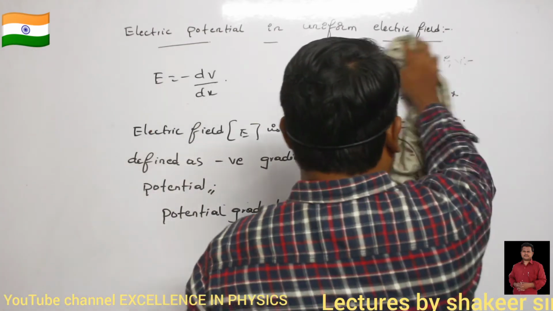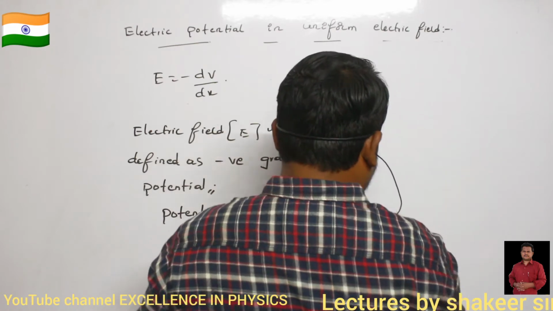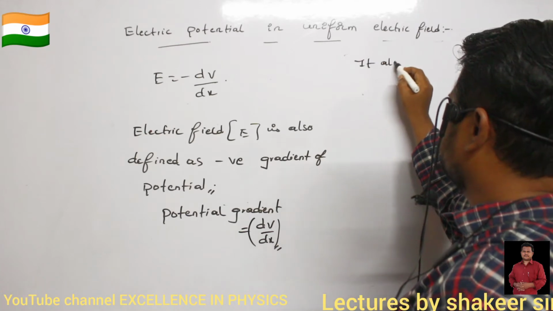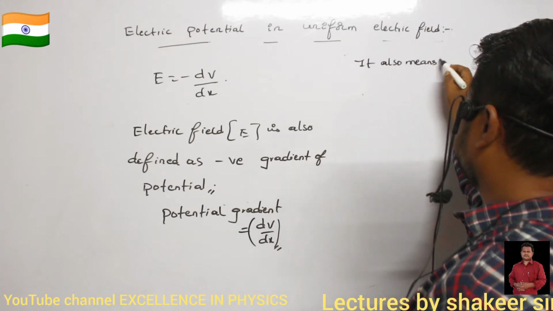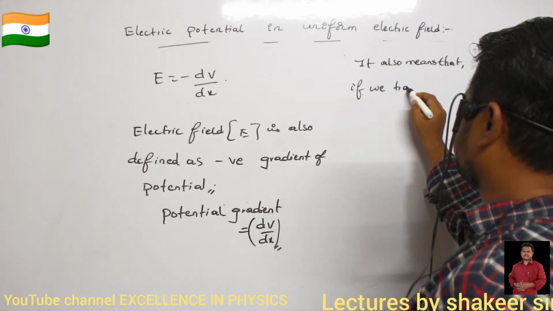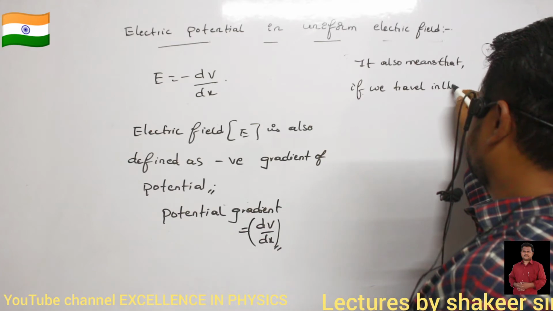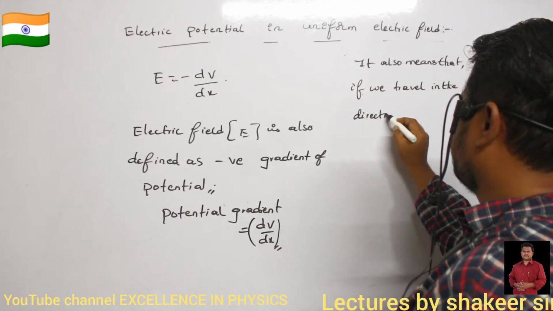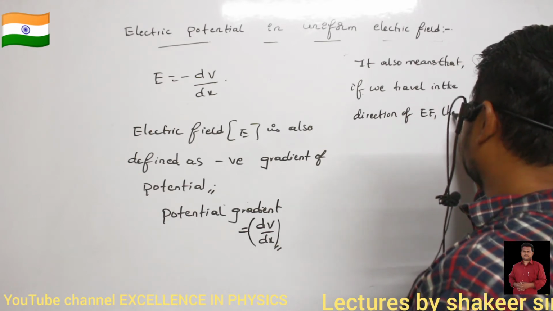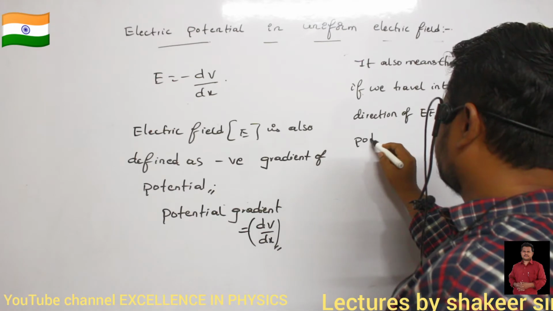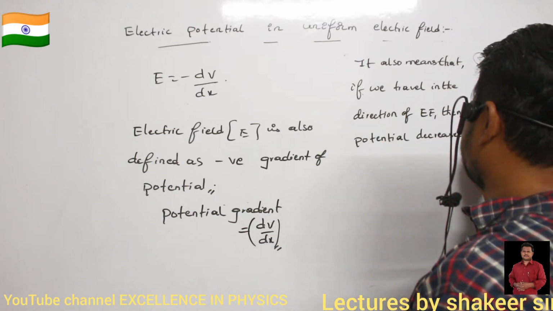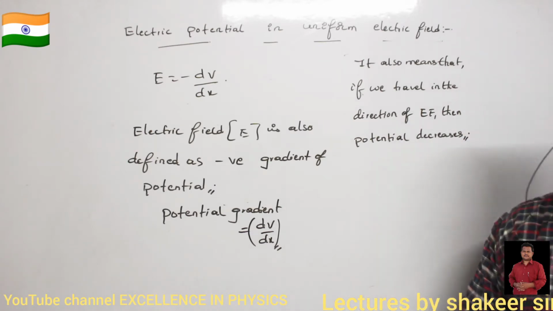Therefore, it also means that if we travel in the direction of electric field, then what happens? Potential decreases. Are you able to understand?